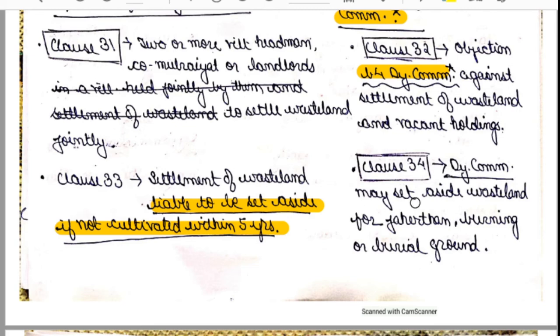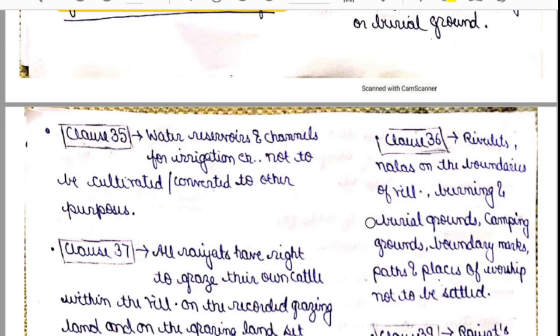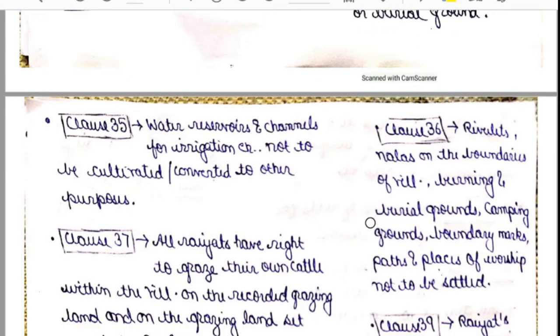Deputy Commissioner may set aside wasteland for Jahir Khan, burning or burial ground. So Deputy Commissioner has the right to set aside a wasteland for Jahir Khan, burning or as a burial ground. Okay, so who has the power? It is Deputy Commissioner.